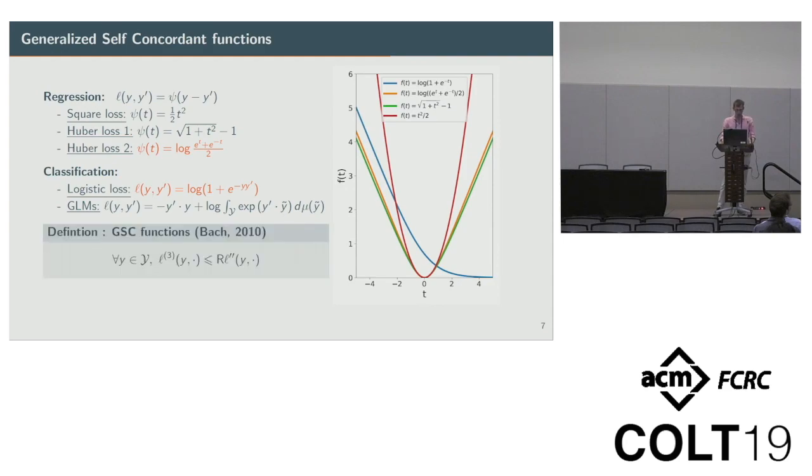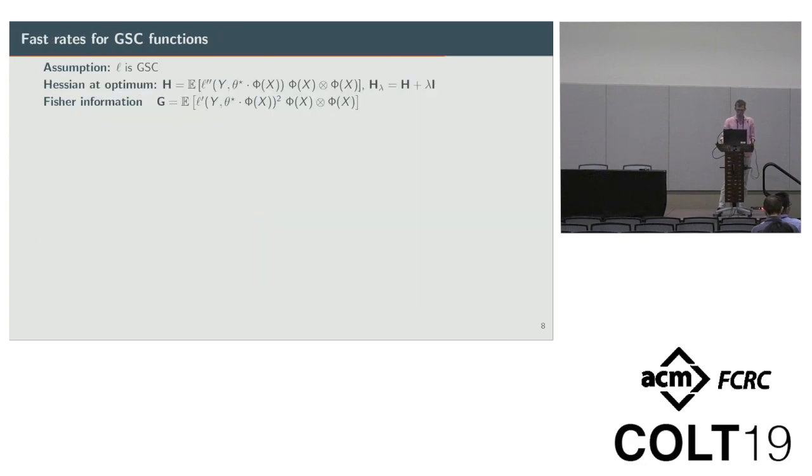So the formal definition of a generalized self-concordant function is that the third derivative is bounded by a constant factor times the second derivative. I will not go into detail in the proofs, but what this allows us to do is to control the local evolution of the second derivatives and Hessians. And so basically this allows us to have really local rates.